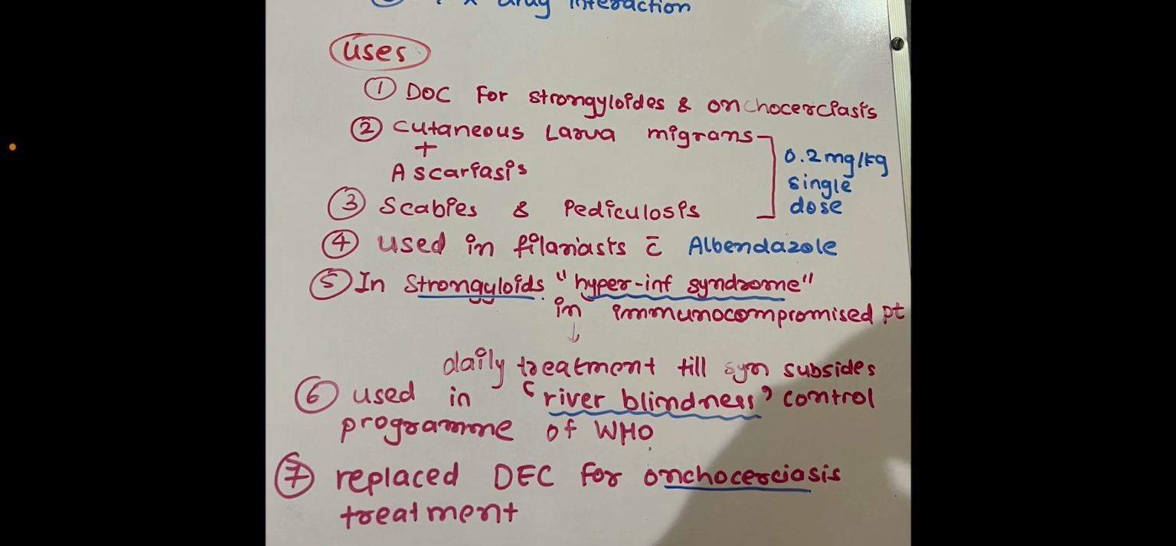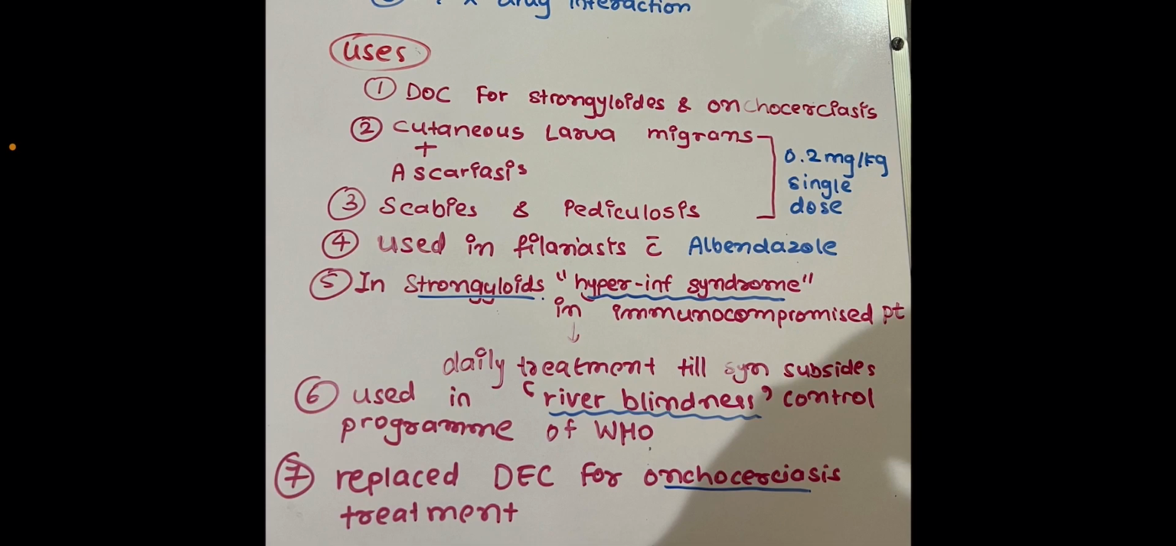And now we'll talk about how it is used in the river blindness control program of WHO, conducted in Africa and Latin America. Then it replaced DEC for onchocerciasis treatment. DEC is diethylcarbamazine citrate, which was the drug for onchocerciasis previously, but now ivermectin is used.